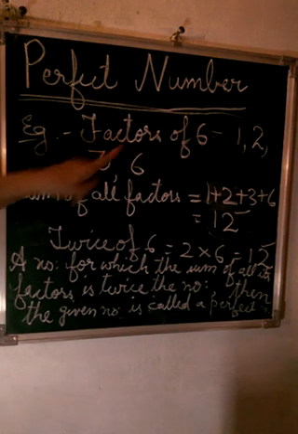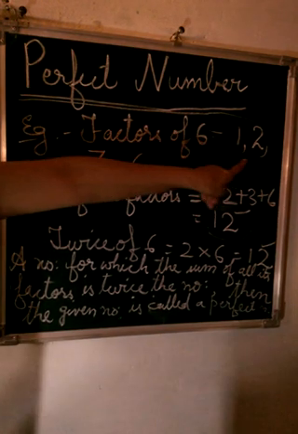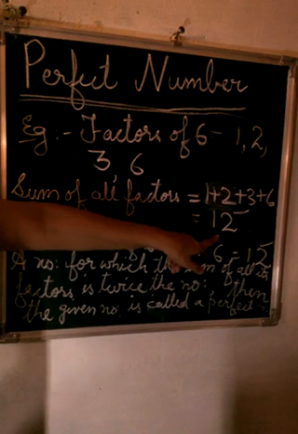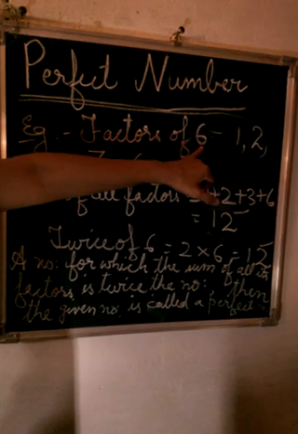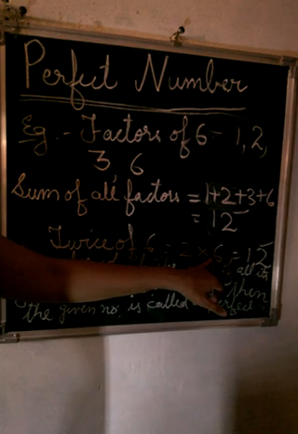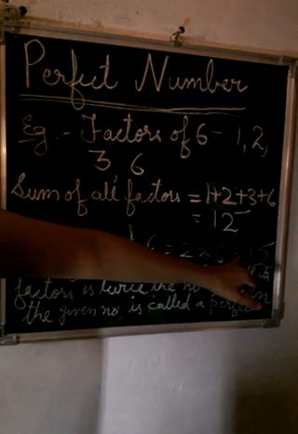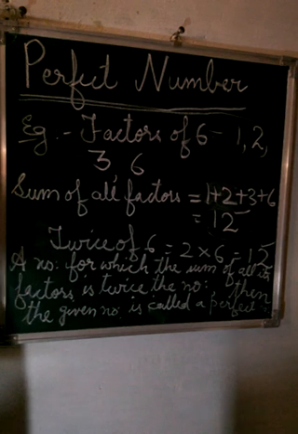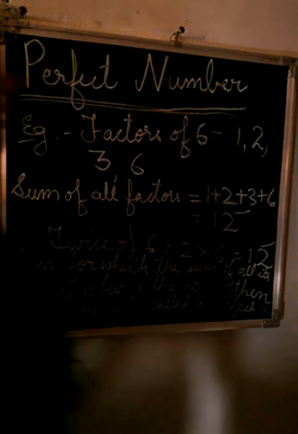Very simple. Find out the factors, find out the total of the factors, the sum of the factors, then find twice the given number. If the sum and the doubling of the number are the same, then the number is known as a perfect number, otherwise not.